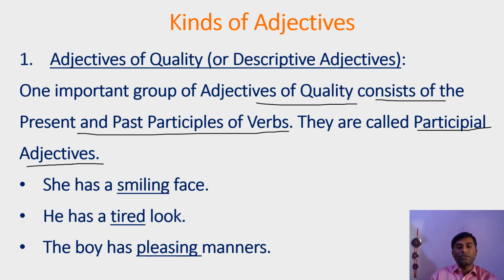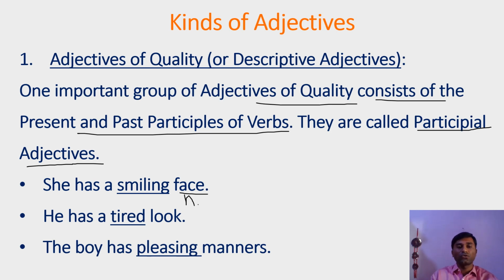In this sentence, she has a smiling face. Here, smiling has been derived out of the verb smile. Smile plus ing, that is smiling. But here, it is not a verb, but an adjective because face is a noun. So here, the present participle is functioning as an adjective.